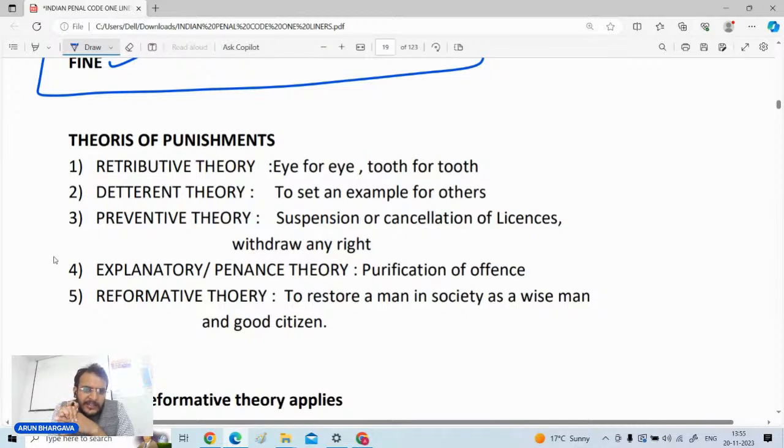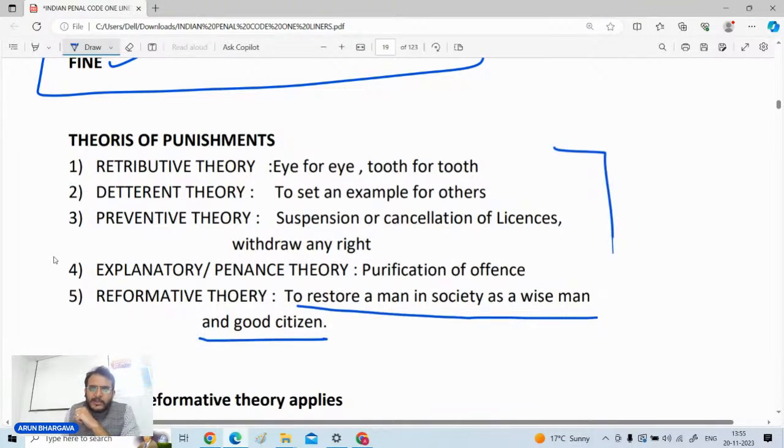Thereafter, there is a deterrent theory, that is to set an example for the others. Thereafter, it is a preventive theory, that is suspension or cancellation of the licenses or withdrawal of anything. It is to prevent something. And thereafter, it is explanatory theory, that is purification of the offense. And last one is the reformative theory, that is to restore the man in society as a wise man or a good citizen.